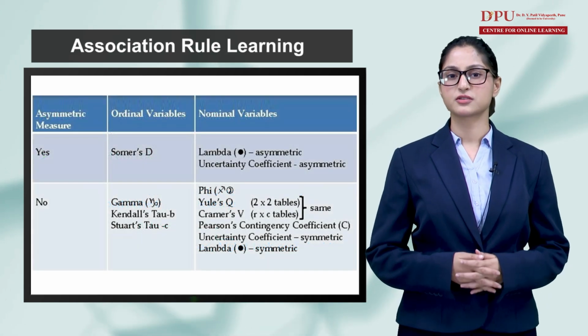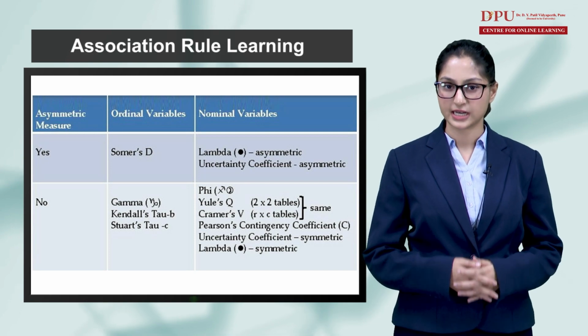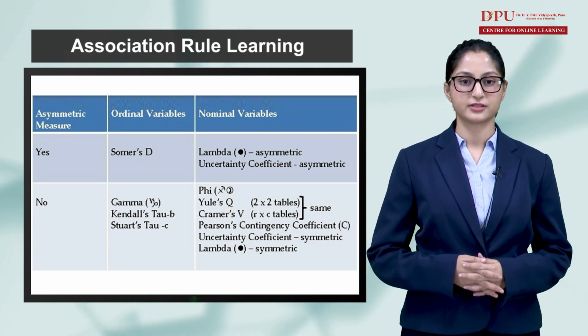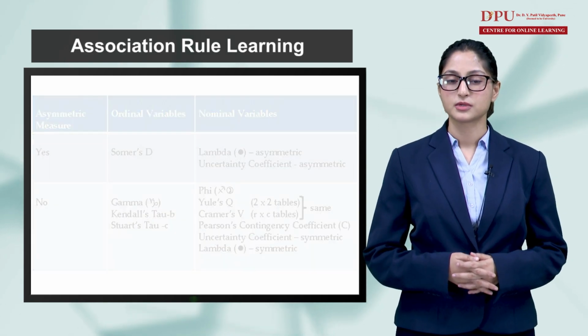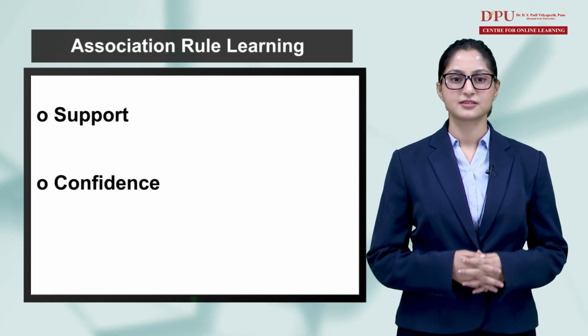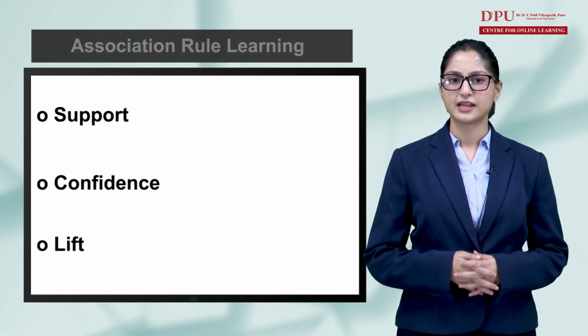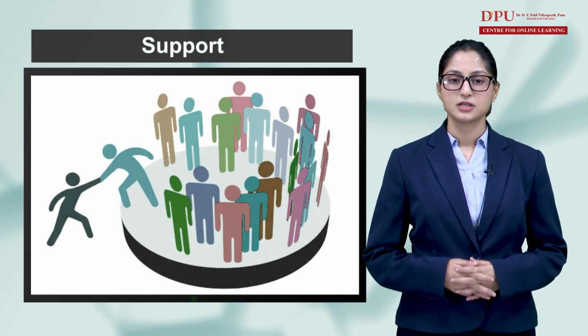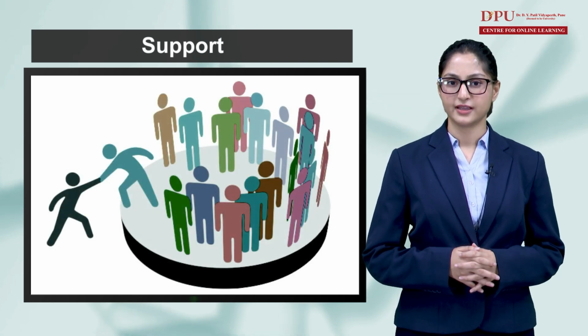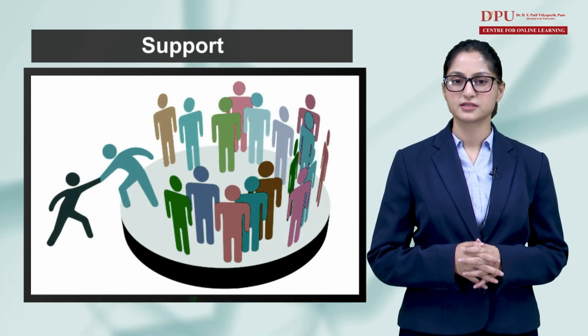So, to measure the associations between thousands of data items, there are several metrics. These metrics are given below: support, confidence, lift. Let's understand each of them. Support. Support is the frequency of A, or how frequently an item appears in the dataset.